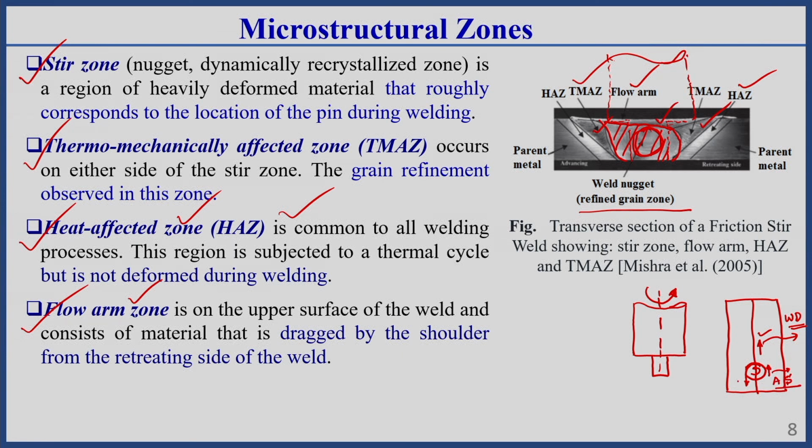If the welding direction and the tool rotational direction are opposite to each other, that is the retreating side, RS. The flow arm zone is created due to the drag of material by the shoulder from the retreating side of the weld. As the tool rotates, material is moved from the advancing side to the retreating side, and is further dragged from the retreating side to the top surface. That is called the flow arm zone. This you should keep it in mind.